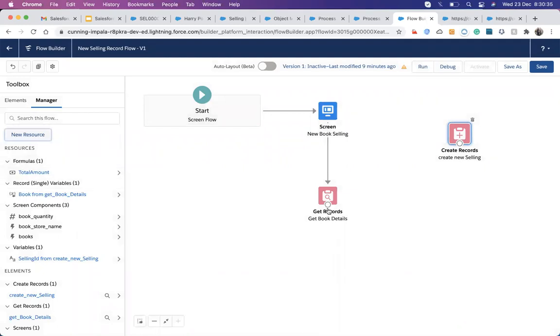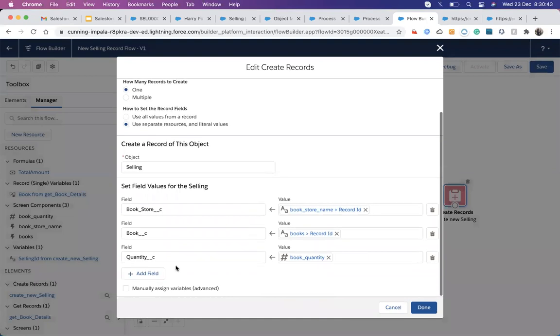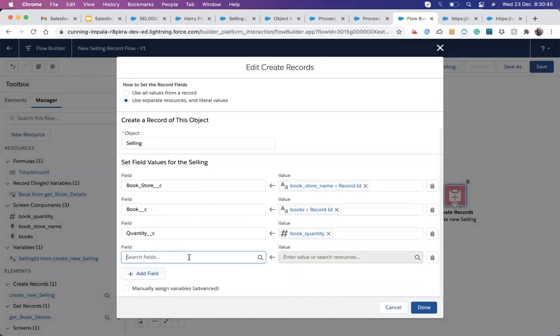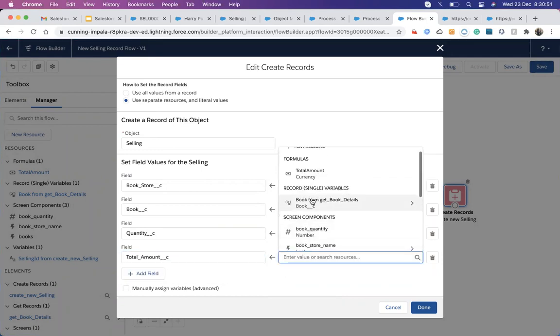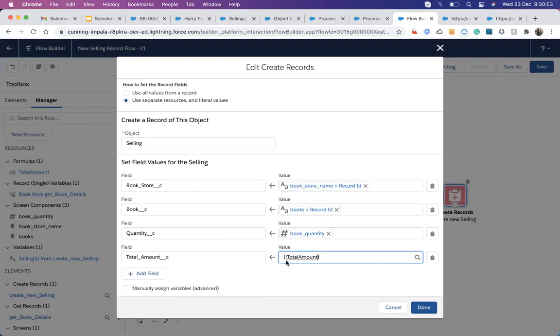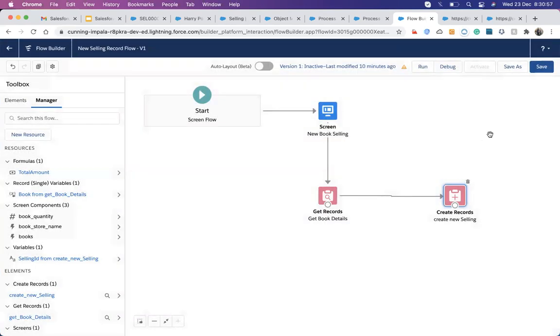So I get the record, and then I create a record, and in the creation of that record, I will use that formula. Here is my total amount, and hit done and save it.